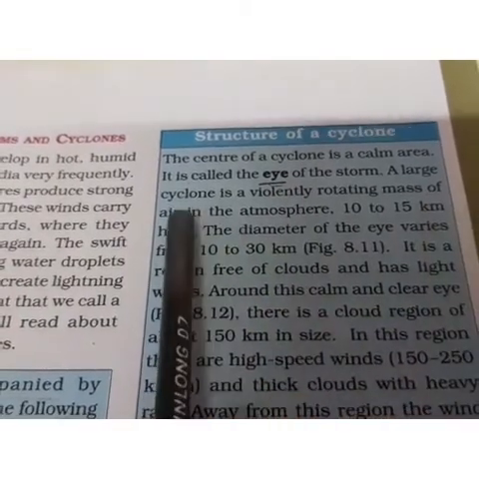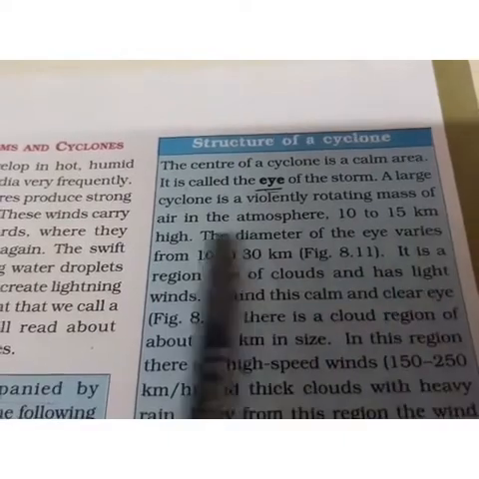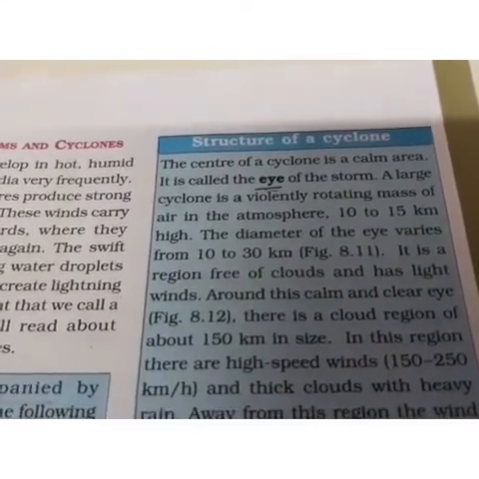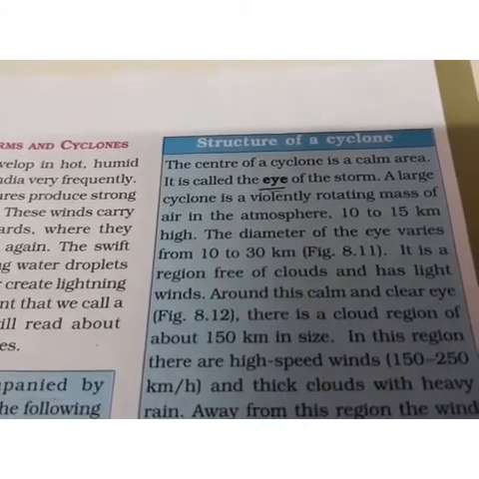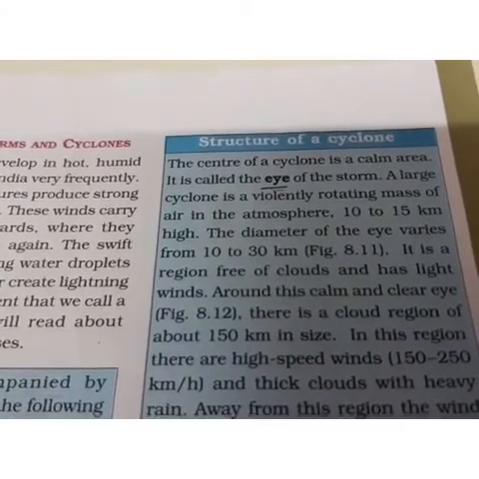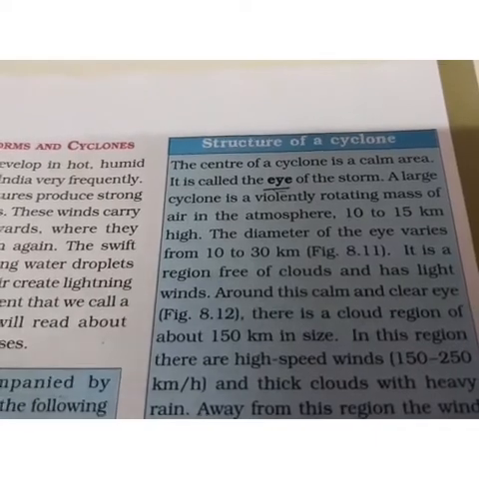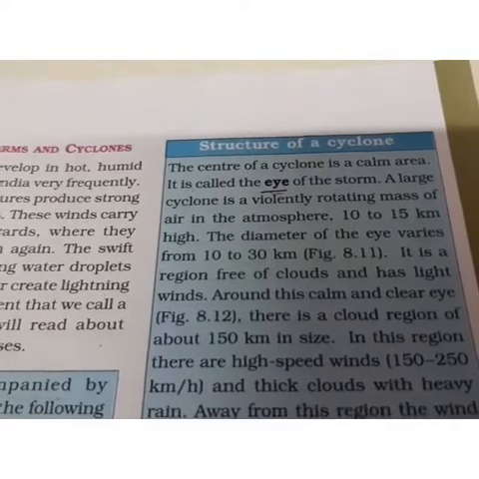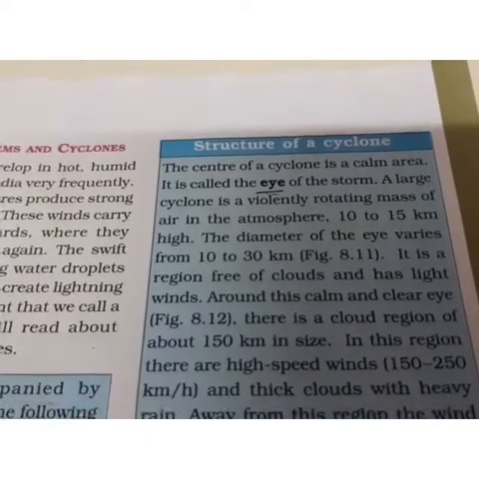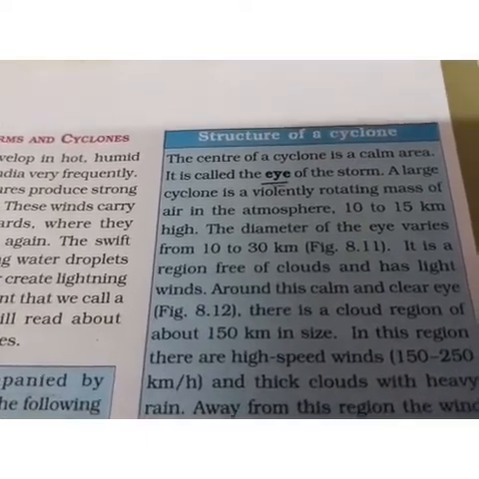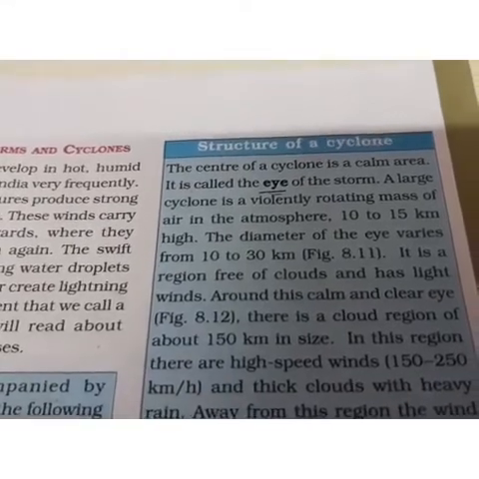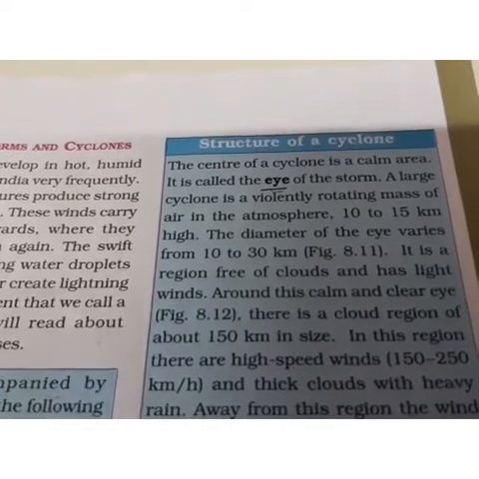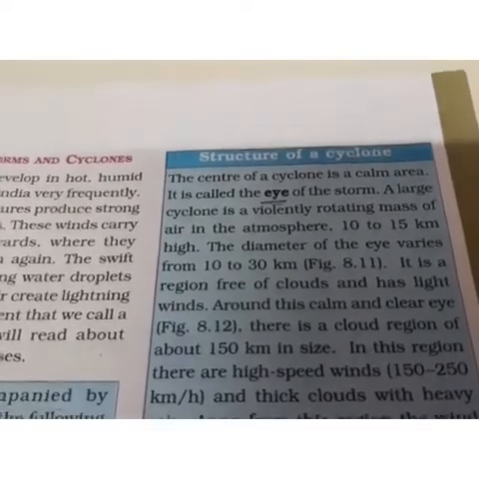A large cyclone is a violently rotating mass of air in the atmosphere 10 to 15 kilometers high. Now what is a cyclone? It is a wind. It is actually the air which rotates violently. मतलब बहुत ज़्यादा स्पीड से जो हवा का रोटेशन होता है, and it is about 10 to 15 kilometers high. The rotation of the wind takes place at such high speed that the height of that rotation of the wind is nearly 10 to 15 kilometers.